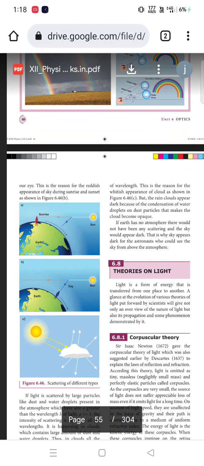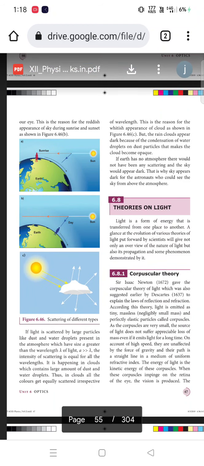Now, light can also be scattered by particles like dust and water droplets present in the atmosphere.